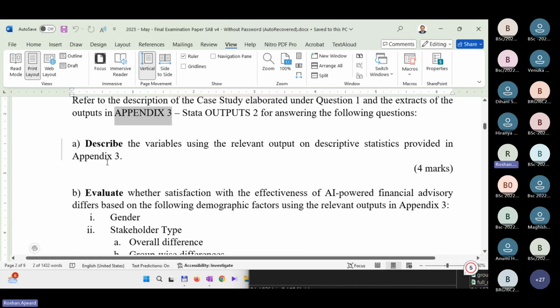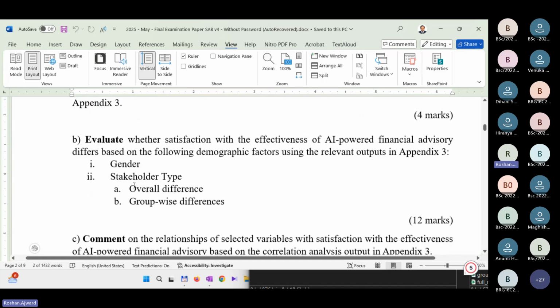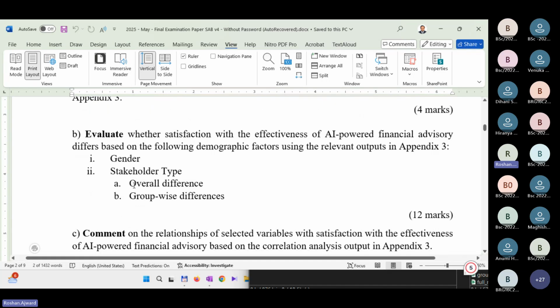Right. So that's part A. And part B: evaluate whether satisfaction with the effectiveness of AI-powered financial advisory differs based on the following demographic factors, using the relevant outputs in Appendix 3. Now it asks whether the satisfaction level differs based on gender, and then whether satisfaction differs based on stakeholder type. When it comes to stakeholder type, they're asking about overall differences as well as group-wise differences. Can you remember that? Okay.